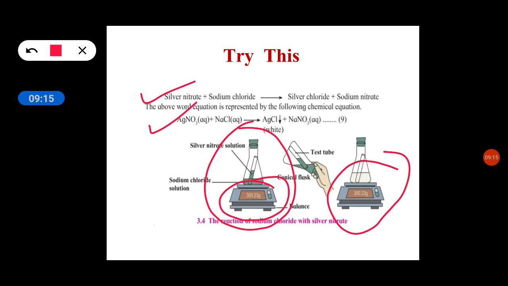AgNO3 (aq), aq means aqueous form, plus NaCl, which is also in aqueous form, gives rise to AgCl, that is your silver chloride, plus sodium nitrate NaNO3, which is also in aqueous form. Now when you see the next balance, the conical flask is white in color, because when Ag reacts with Cl, it gives a white appearance.